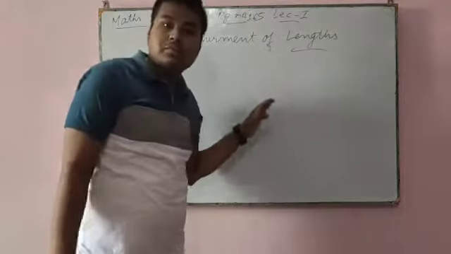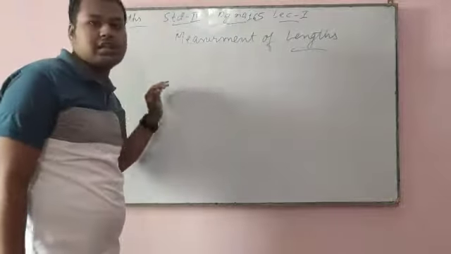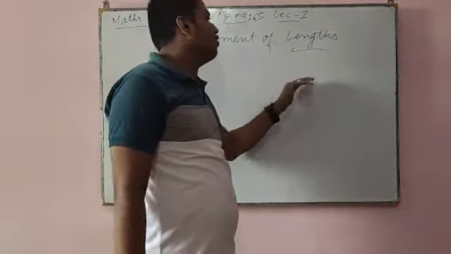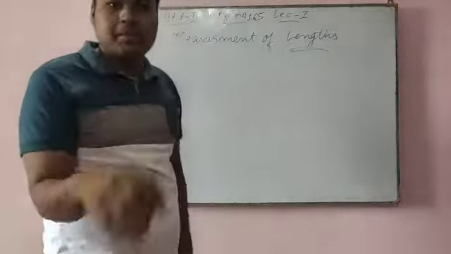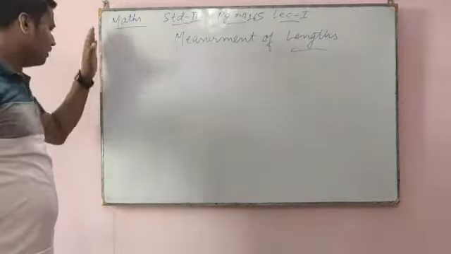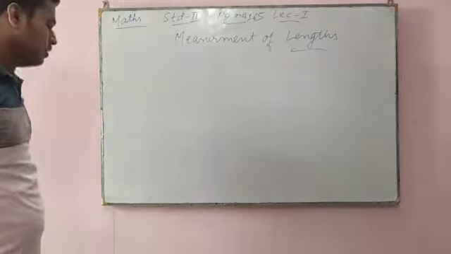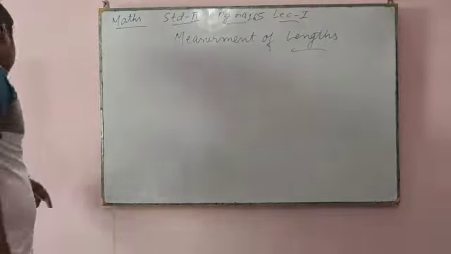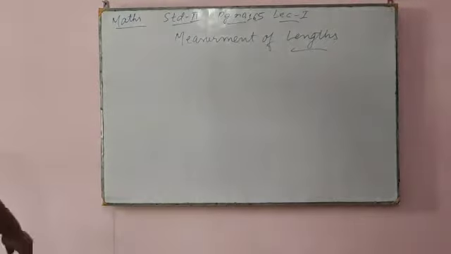The span means the length of this board is 5 spans. This is called length, this is called breadth. So the breadth of this board is 3 and a half spans.